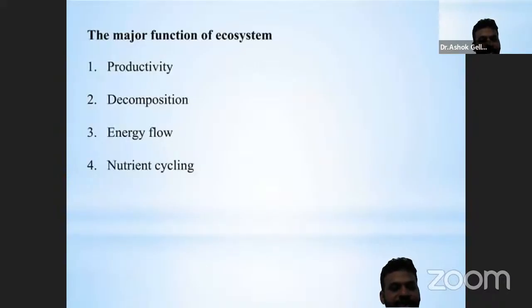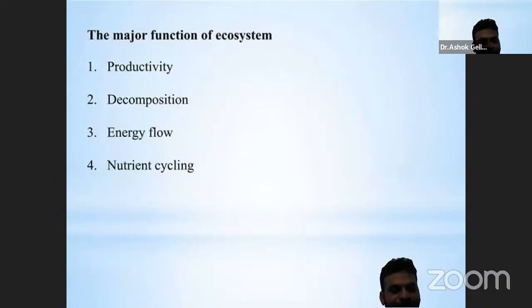Next one is the major functions of the ecosystem. Ecosystems have many functions, including regulating the ecological process. The ecosystem maintains the essential ecological processes and life support systems in nature.